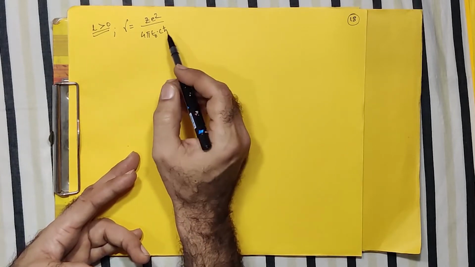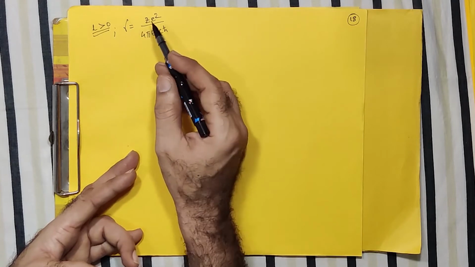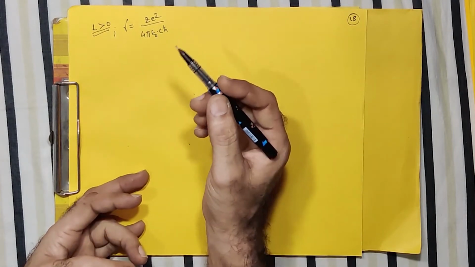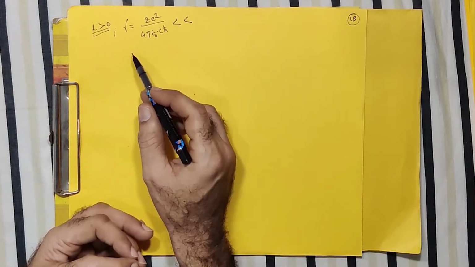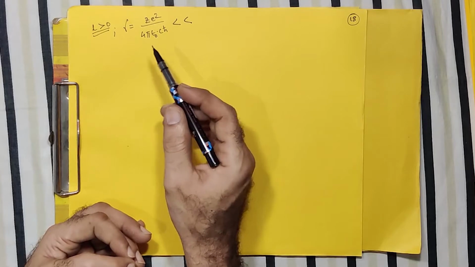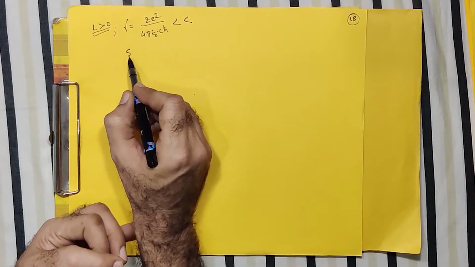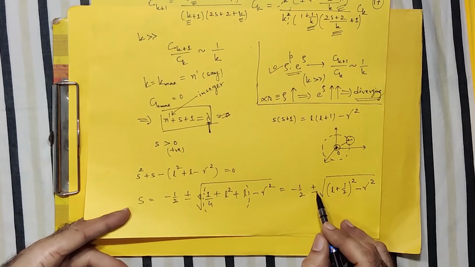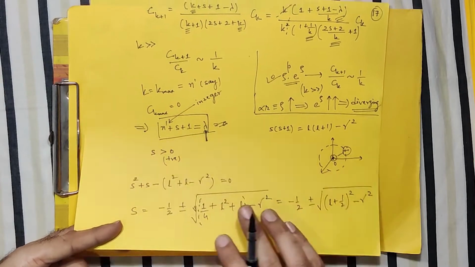And if I put the known values of all these quantities, and also assume that Z is 1, there is only one positive charge at the center, you may take more, then this quantity comes out to be very small. So basically this gamma is very small, and therefore gamma square will be further small. And therefore the two solutions, one with the positive sign and one with the negative sign, I write as S plus and S minus.